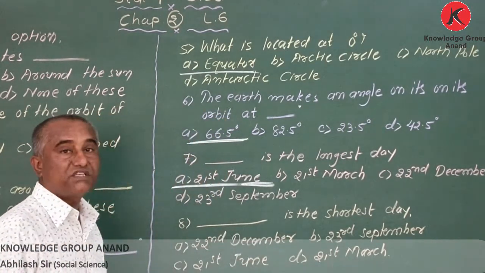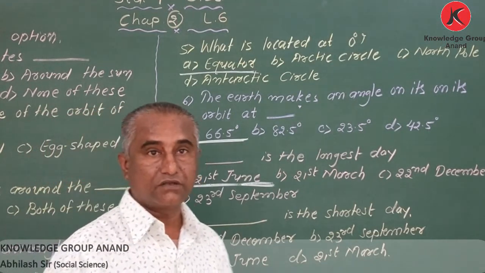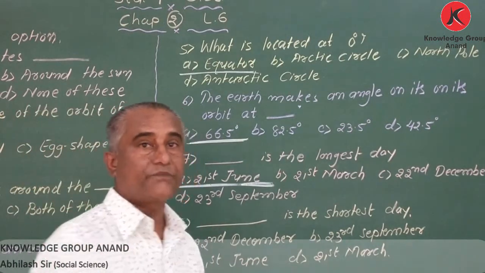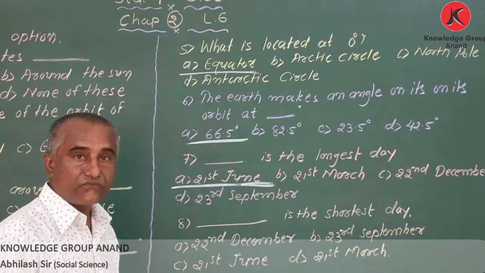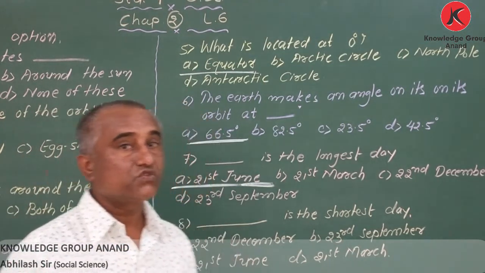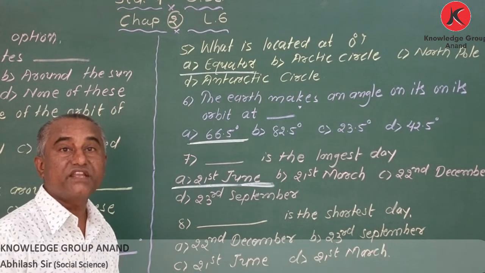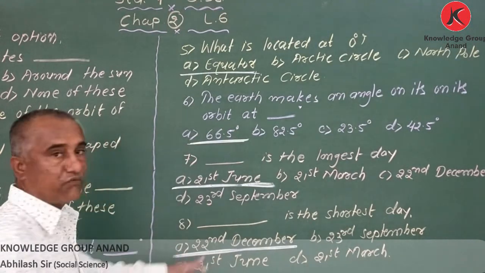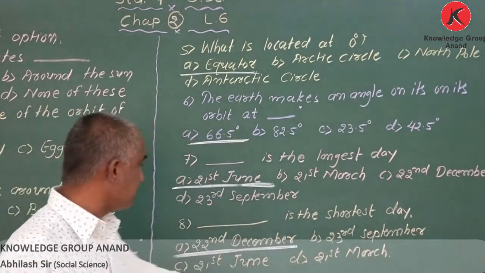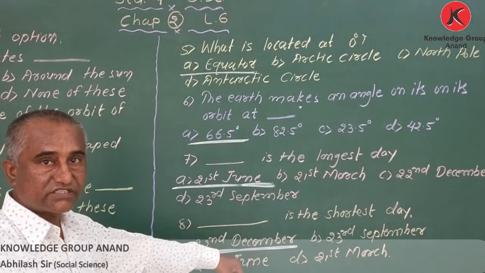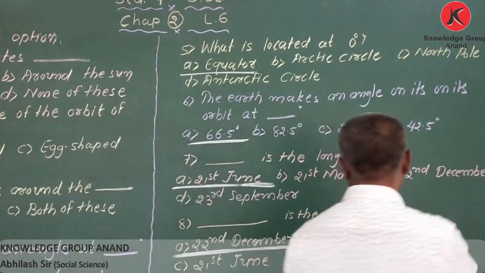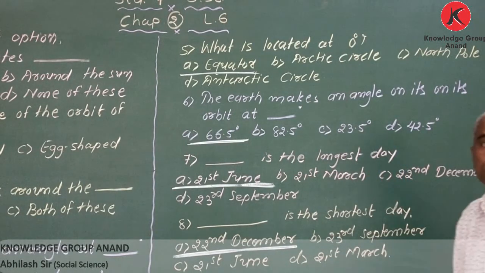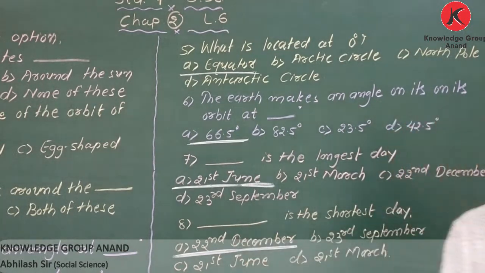Now next one, which is the shortest day in the northern hemisphere? Here it is written blank is the shortest day. My dear student, if 21st June is the longest day, so what would be the shortest day? Correct. That is 22nd December. Same options are given here: 23rd September, 21st June, and 21st March. So which is the shortest day? 22nd December.